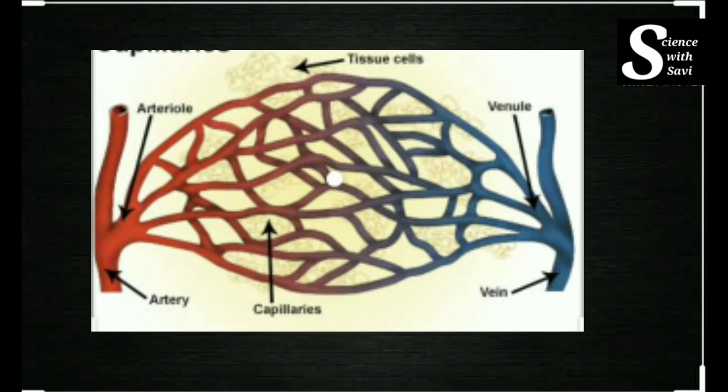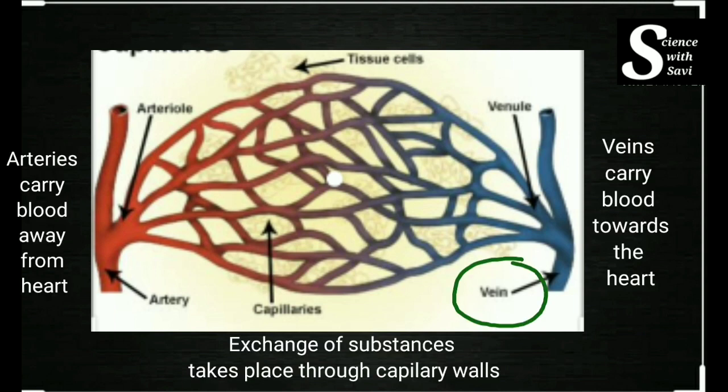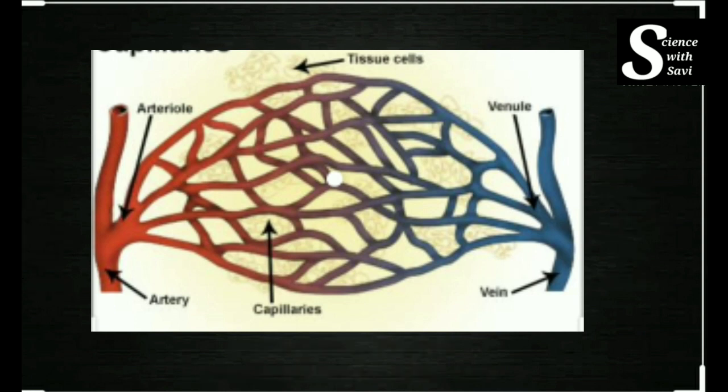So the arteries branch up into arterioles. They further branch up into capillaries, where the exchange takes place, either the exchange of gases or the exchange of nutrients or the exchange of waste product, and these capillaries then join to form the venules, and these venules again join to form the veins. So remember that arteries carry the blood away from the heart, the veins carry the blood towards the heart, and capillaries are the junction between the arteries and the veins.